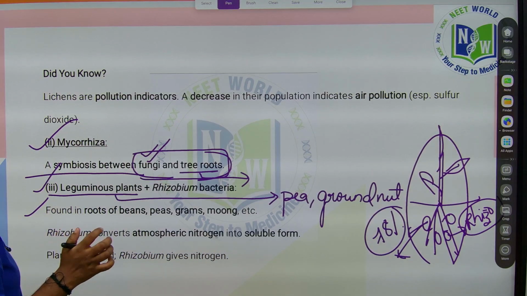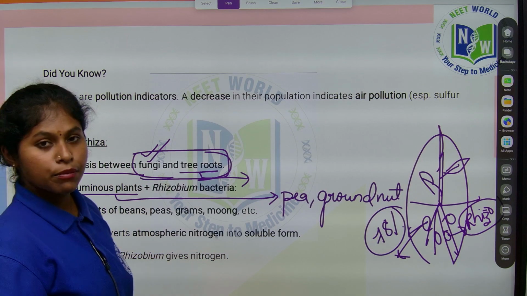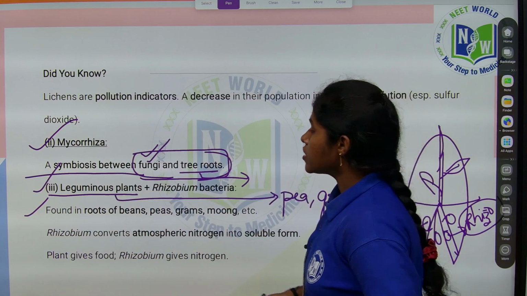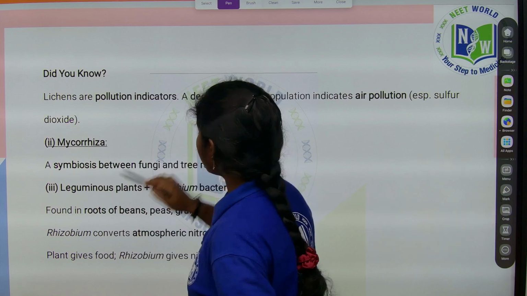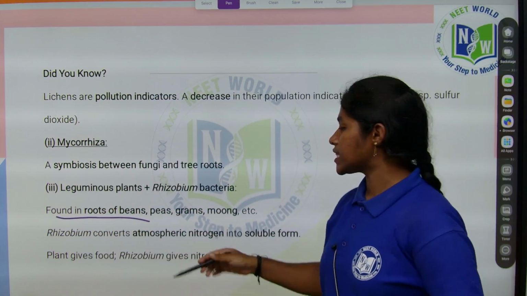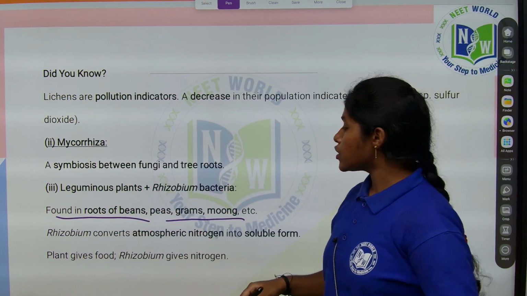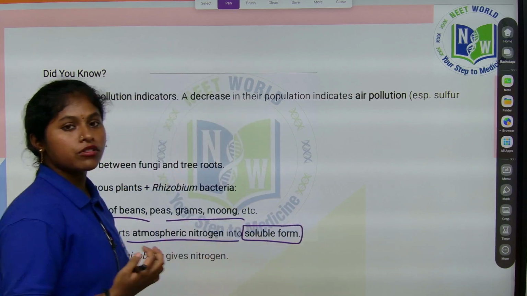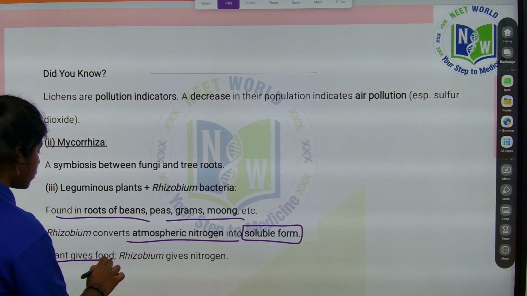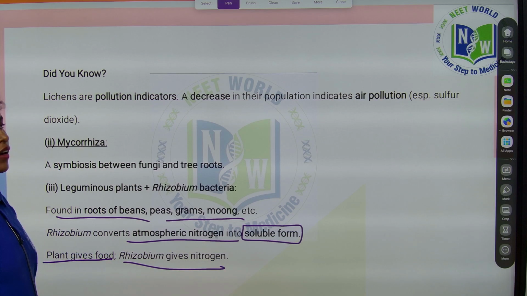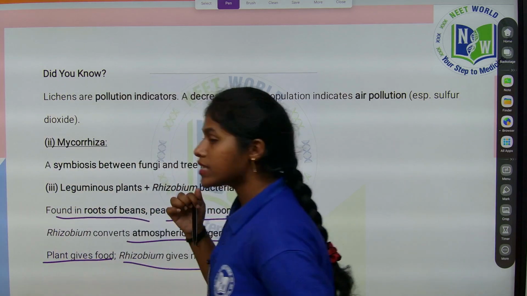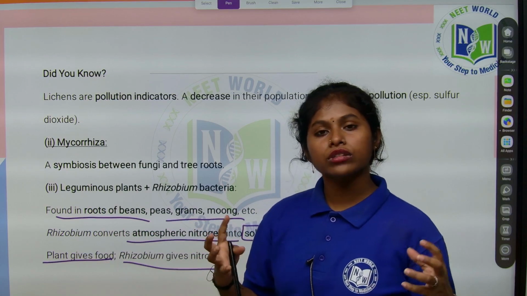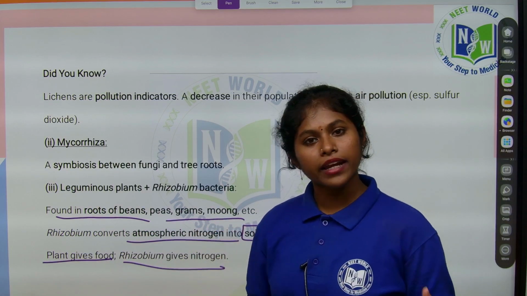Okay. So, leguminous plants are good examples of symbiotic association. They are found in roots of beans, peas, grams, moong, etc. Rhizobium converts atmospheric nitrogen into soluble form. Plant gives food and Rhizobium gives nitrogen. Got it? So, this is how the symbiotic relationship works. Both organisms get involved and both will get benefit.